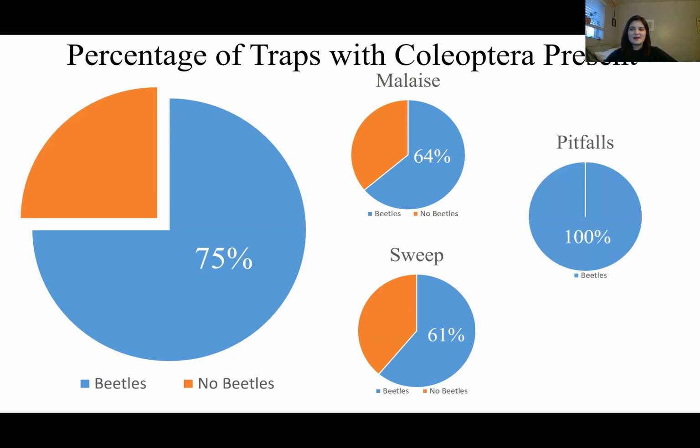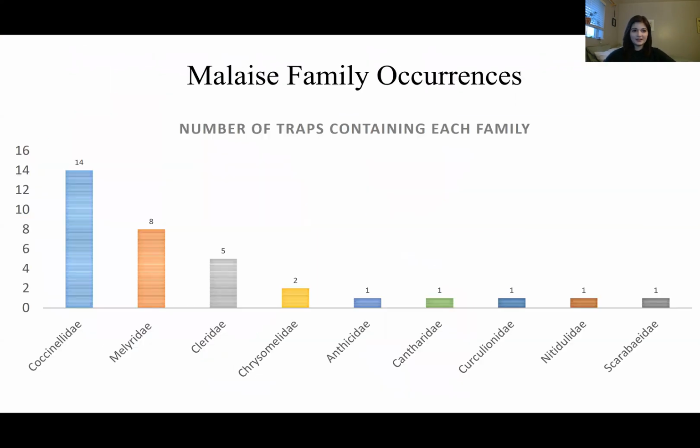And then we have the pitfall traps. With a 100% catch rate for beetles, all 36 pitfall samples from 2017 had collected beetles, and anecdotally had the highest abundance of beetles overall. Now we're going to look at the number of traps each family occurred in. For these next few graphs, the x-axis is going to show the family names, and the y will have the number of traps that each family occurred in. Again, this is not abundance of each beetle family, just the presence absence in each trap method.